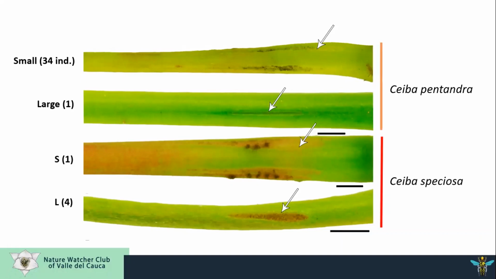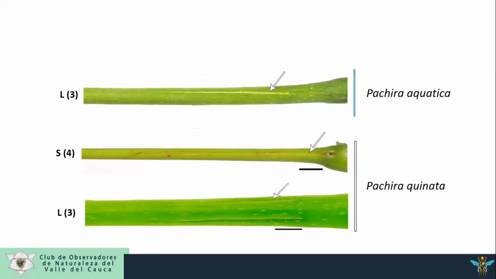However, in a 20-meter tall tree, only some leaves had a discrete growth in the same part of the petioles. A similar pattern was present in C. speciosa, but the tall tree presented a more visible structure. In Pachira aquatica and Pachira echinata, the tall trees present a discrete furrow in the same part.